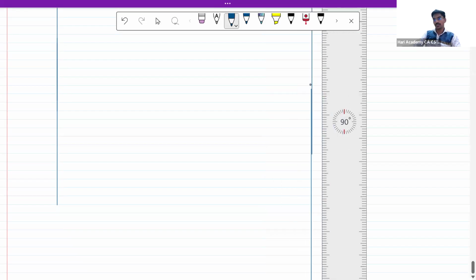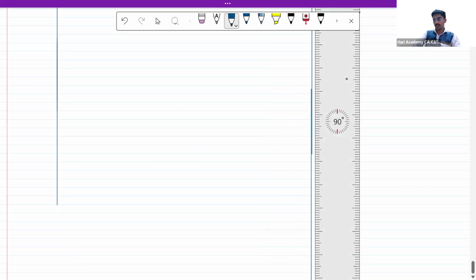Note number, and there are 2 amount columns.